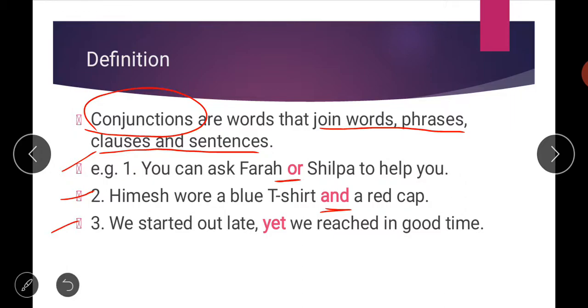Then, we started out late yet we reached in good time. You can also use the word but here: we started out late but we reached in good time, and in good time means before the exact timing. Here again you can see that two clauses of a sentence are joined by the word yet. All these words, or, and, yet, are called your conjunctions. I hope the basic idea about the conjunction is clear to all of you. Let us just proceed further.